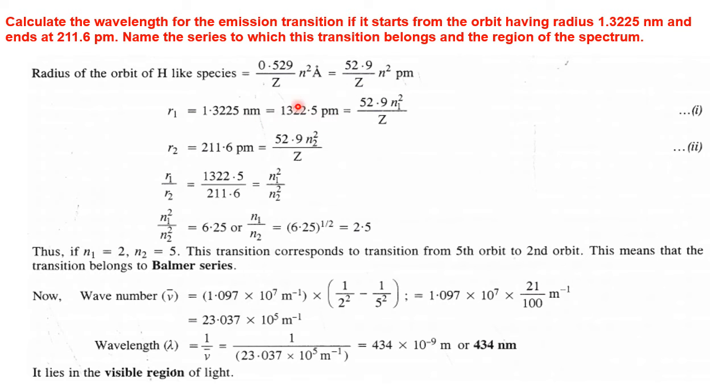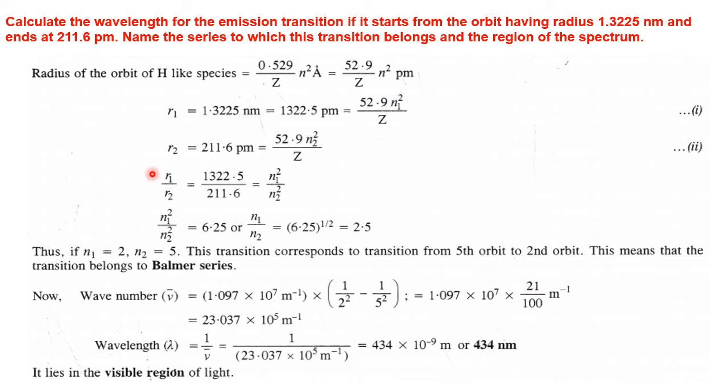All those you see in the first chapter where the pico, micro, everything has been given in the table. I also made a table and gave it to you. So that gives you 52.9 n square by Z, where n is the level, here the first level.